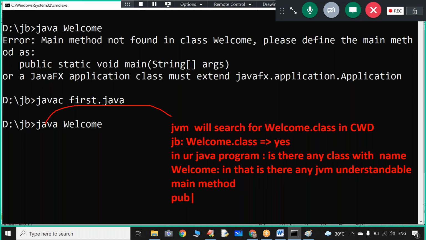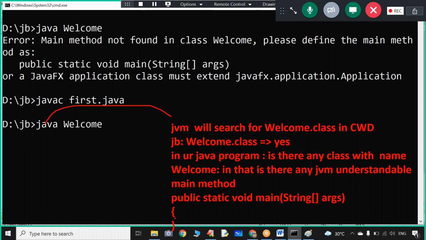Sir, what is the JVM understandable main method? public static void main, String with capital S, followed by square brackets, args, followed by open bracket, closing bracket. Sir, if this kind of JVM understandable main method is there, then happily your program will get executed.